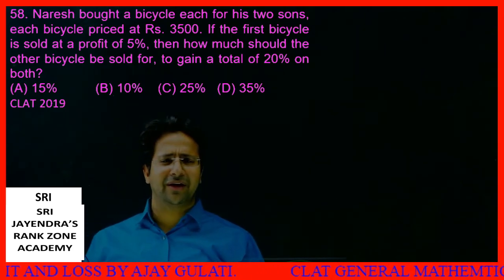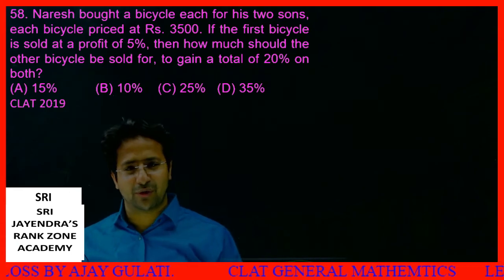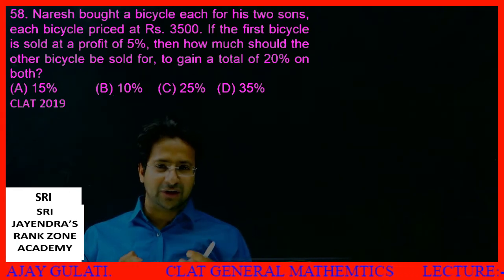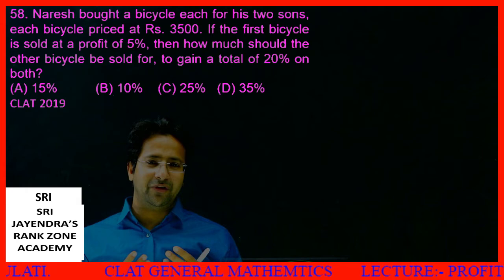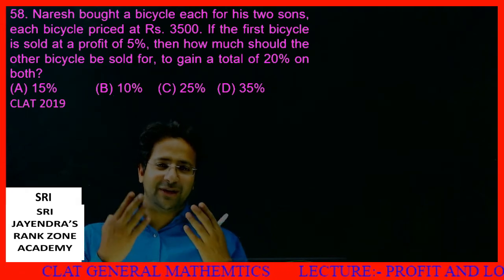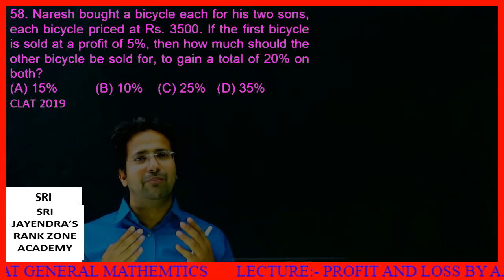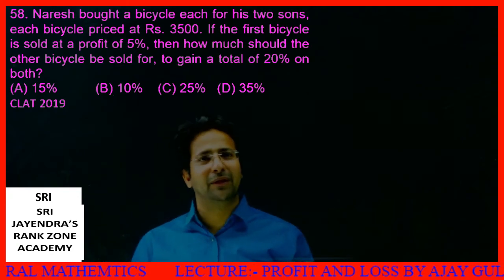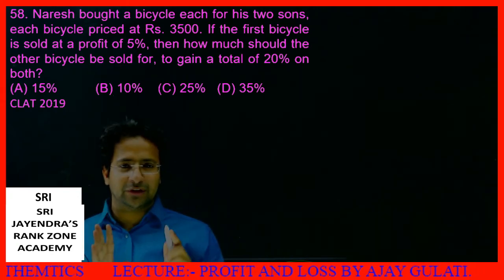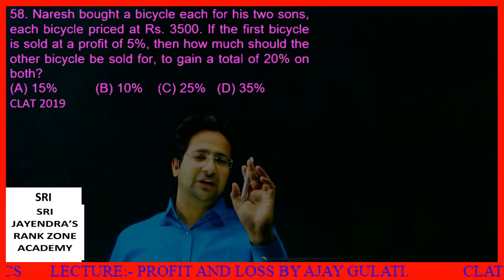It's a bit contradictory. He's saying he bought the bicycles for his two children, now he wants to make a profit. So the question is whether he bought them for the children or did he buy them for selling, making a profit. Anyways, leave it.